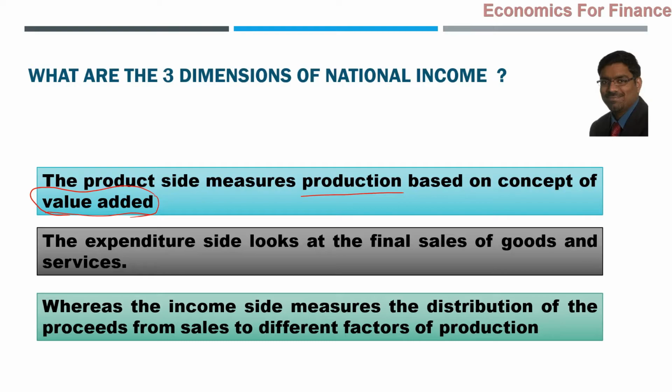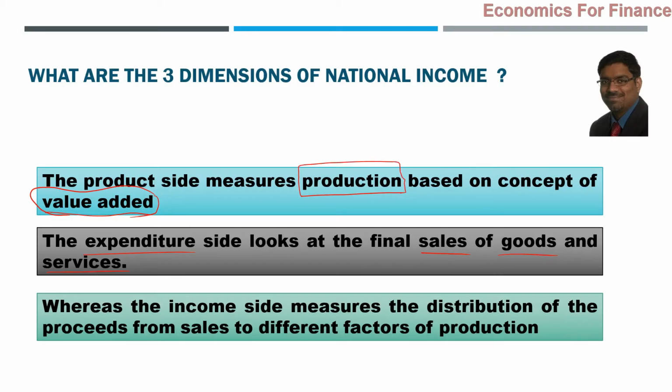Then the second thing is the expenditure side. The expenditure side looks at the final sales of goods and services, because sales of goods and services means somebody is buying. When they are buying, whatever they are buying, that is expenditure. So the first one is a production-based concept.